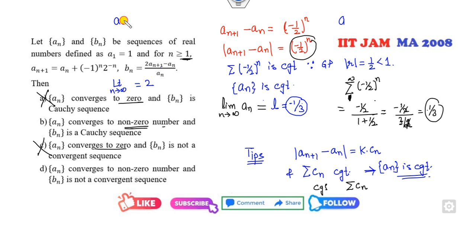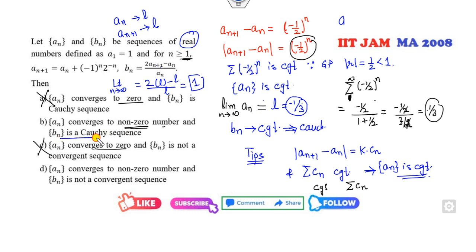If an converges to L, we all know a of n plus 1 also converges to L. So it will be 2L minus L over L, which is 1. What is the meaning of that? Bn is convergent, and on the real line convergent implies Cauchy. So that means Bn is a Cauchy sequence. Bn is not convergent is the wrong option.